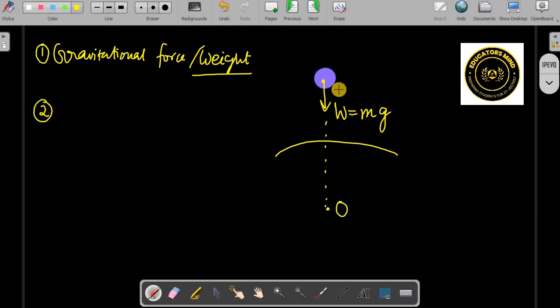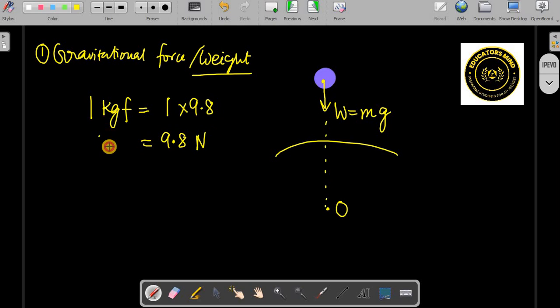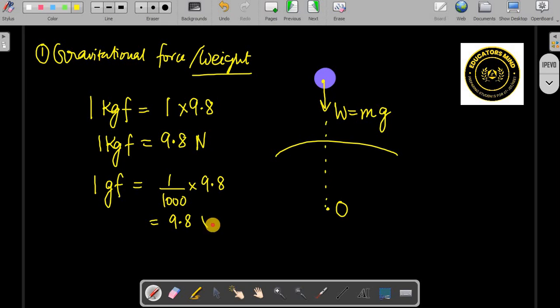Okay, and sometimes unit confusion may happen, like what is 1 kgf? 1 kgf is the weight of 1 kg. So M into G, 9.8. So this is basically 9.8 Newton, 1 kgf. Similarly 1 gram force, 1 gf, will be weight of 1 gram. 1 gram means 1 by 1000, right? And G is 9.8. So this is 9.8 into 10 power minus 3 Newton. Okay, this is gravitation, right?